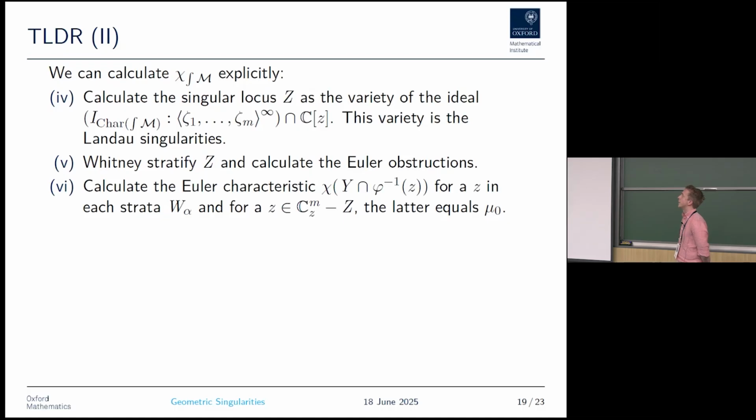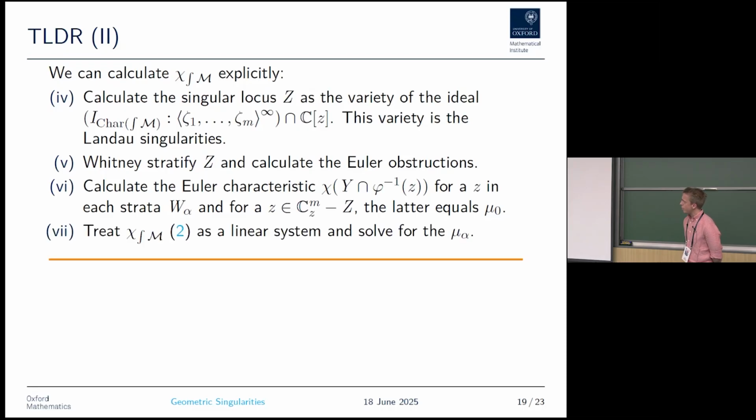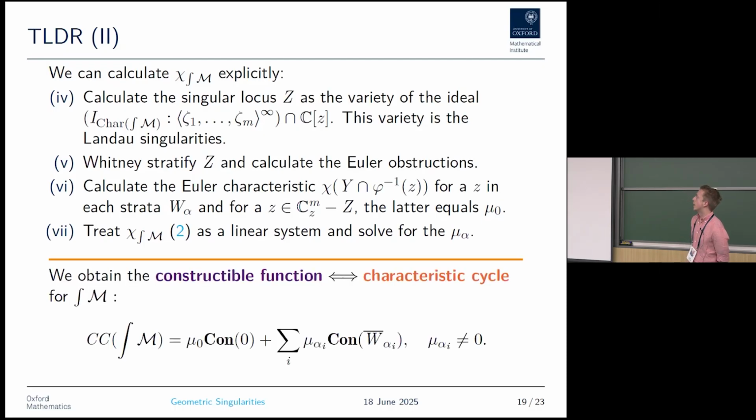We can calculate the Euler characteristic now for one Z in each strata. And we treat this equation as a linear system again and solve for the multiplicities. So again, we obtain a constructible function or equivalently characteristic cycle for this D module, weighted like this, where we just need to include the things with non-zero multiplicities, mu alpha.